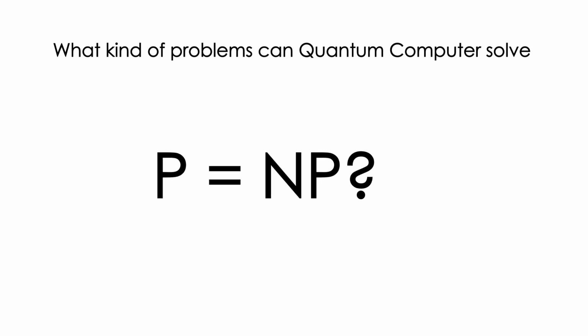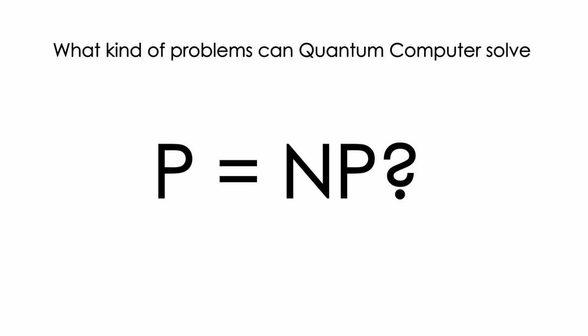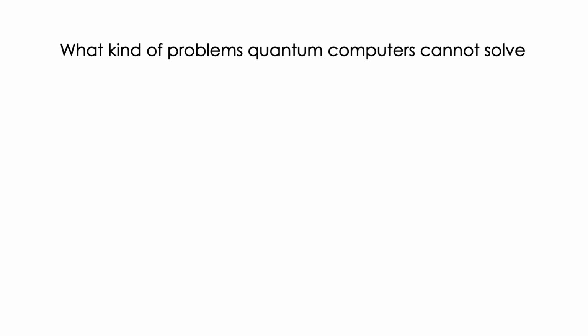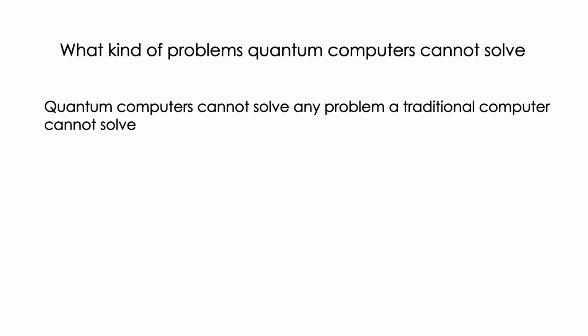Whether the traditional computer can solve a problem as efficiently as a quantum computer is still an open question in computer science. This is related to the infamous P equals NP problem. What kind of problems can quantum computers not solve? Quantum computers cannot solve any kind of problem that a traditional computer cannot solve.